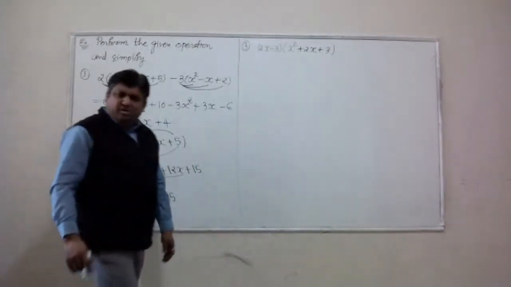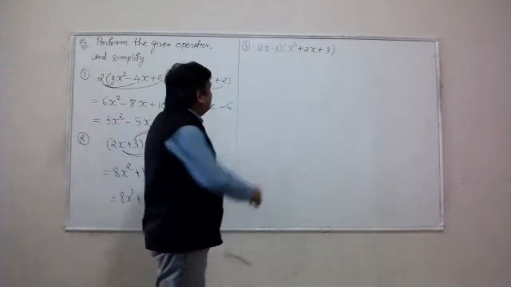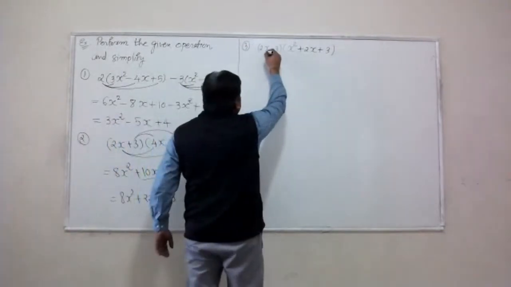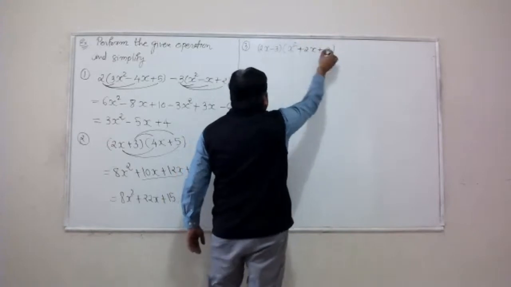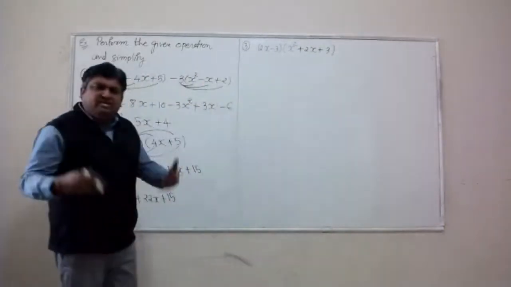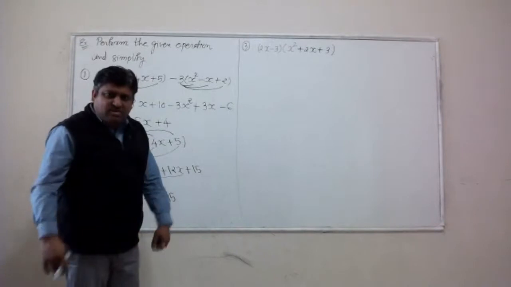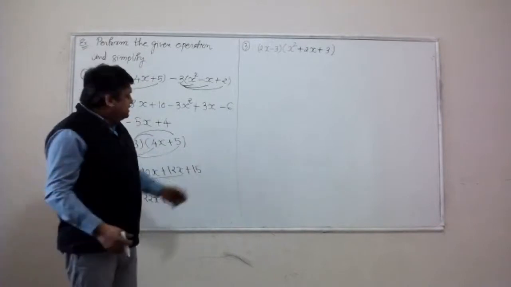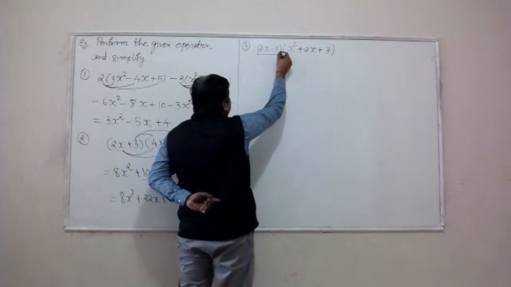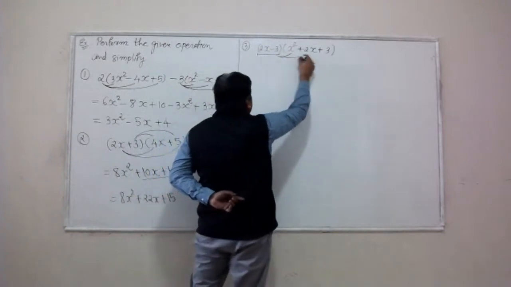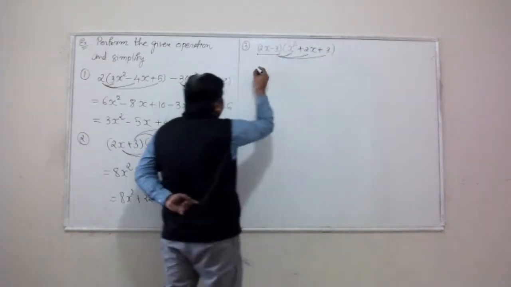Okay. We are going to do exactly the same thing. You can use the FOIL type method, distribute 2x over all these 3 terms, negative 3 over all these 3 terms, and then simplify the like terms. Or you can use that distribution idea. Distribute that factor 2x minus 3 over the first term, second term, and third term.